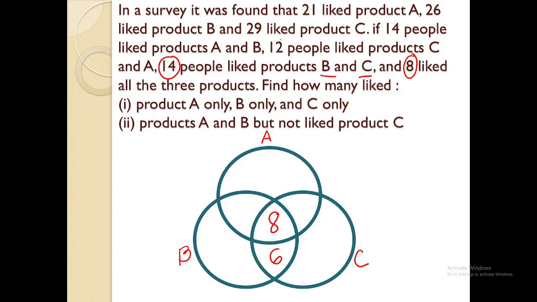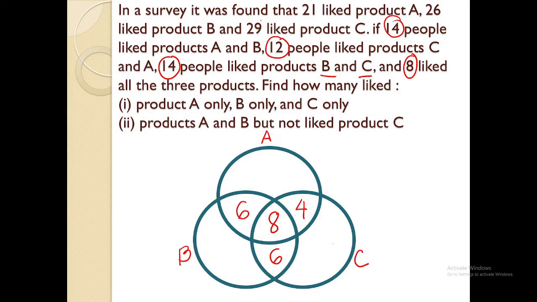Let's go to 12 people who like products C and A. So there are already 8 people. I'll be writing 4 because 8 plus 4 will give us 12. And there are 14 people who like products A and B. There is already 8 here. I'll be writing 6 over here because 6 plus 8 is 14.